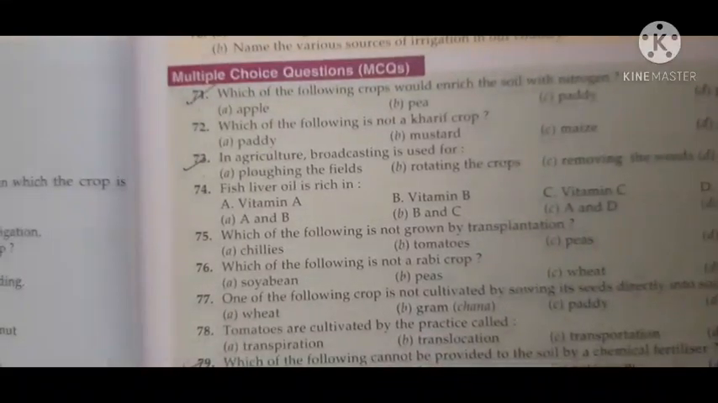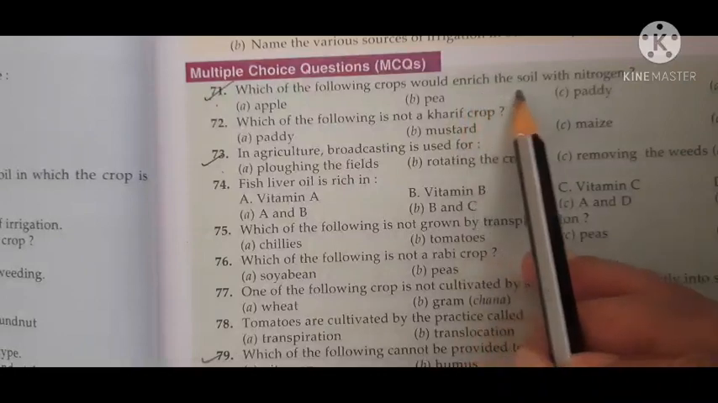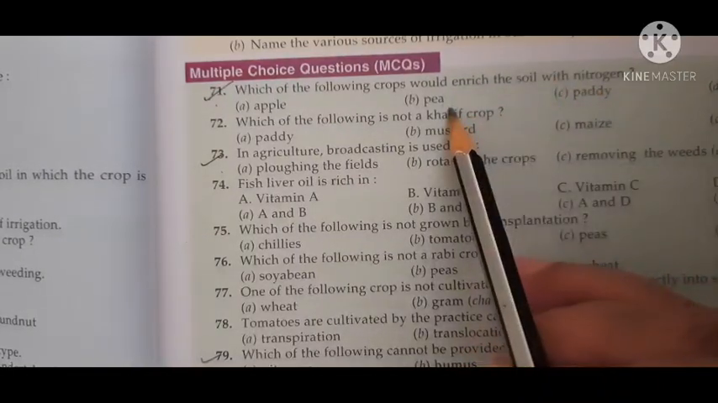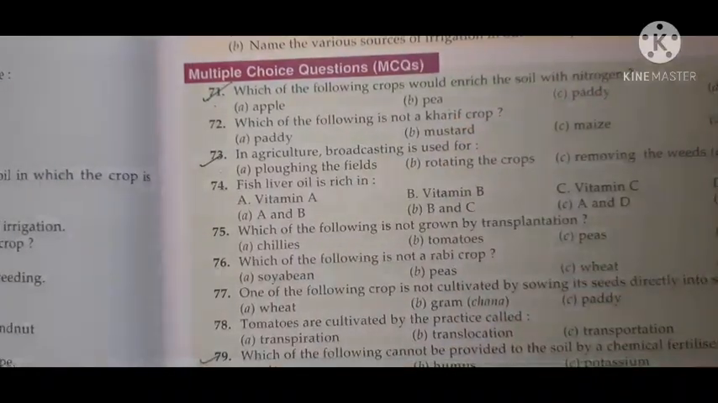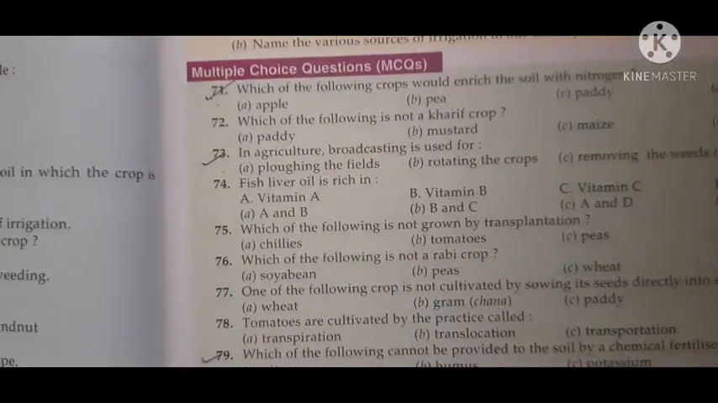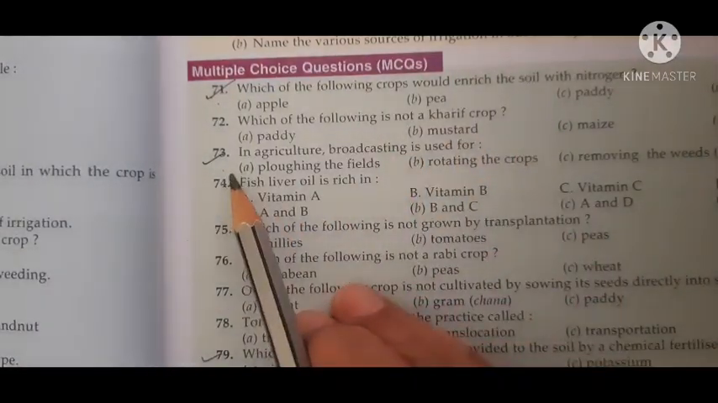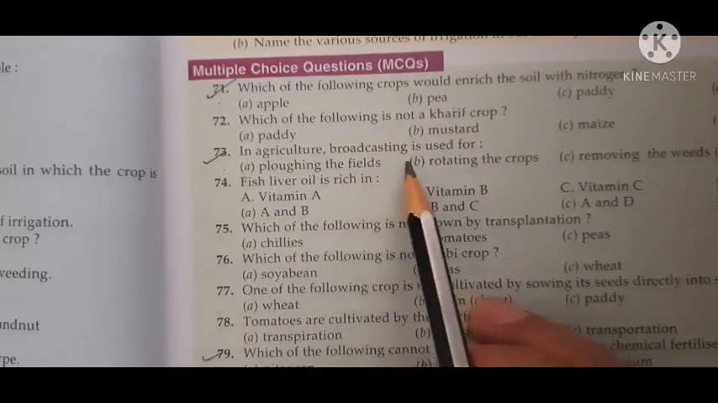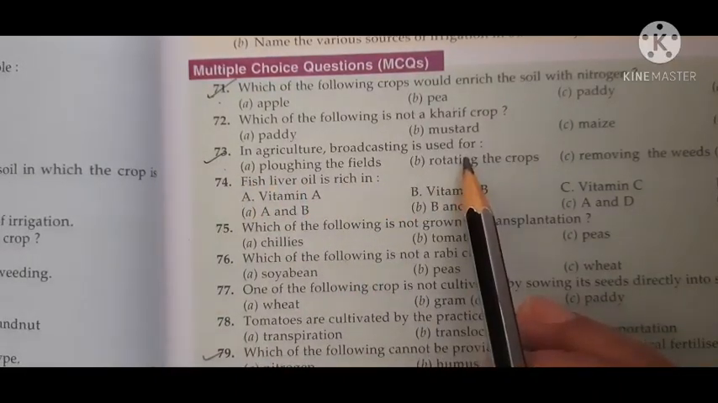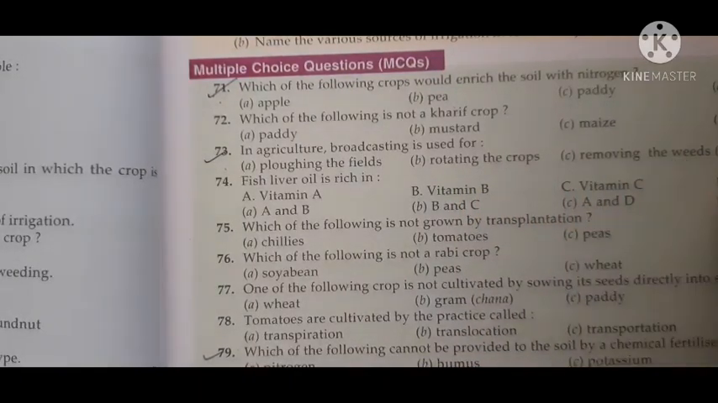Okay. Now page number 21, question number 71. Which of the following crops would enrich the soil with nitrogen? That is pea, because pea has root nodules in which rhizobium resides, and rhizobium can convert free nitrogen into nitrates. Question number 73: in agriculture, broadcasting is used for what? What does broadcasting mean? It means sowing of seeds.